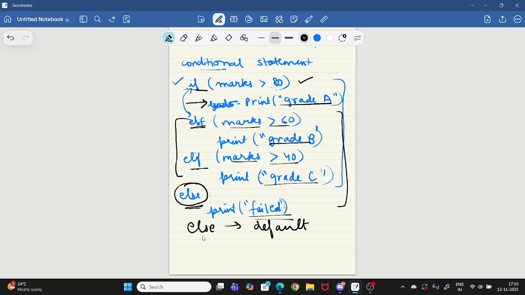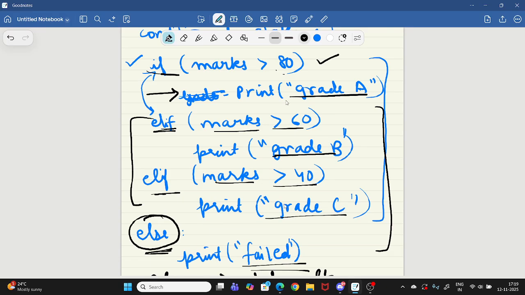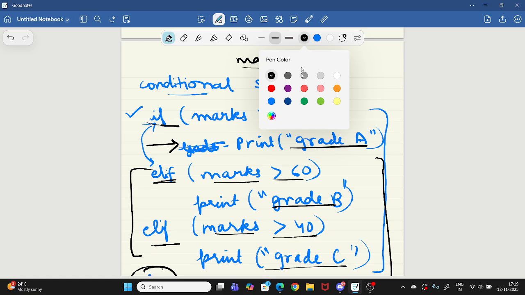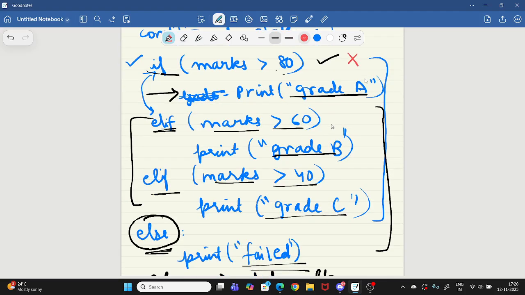Imagine the second condition is true. Imagine the marks are 70. When the marks are 70, first of all, what will happen? First, it will check this if condition. Will it be true? No, because marks are 70, which is less than 80. Then it will check the second condition. Will it be true? Yes. So this part will get executed. Only this part will get executed.